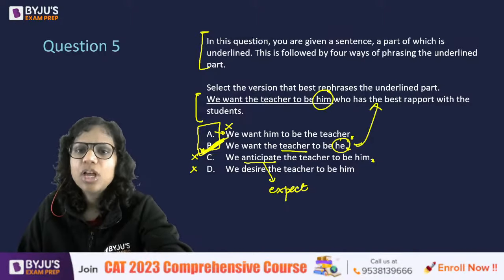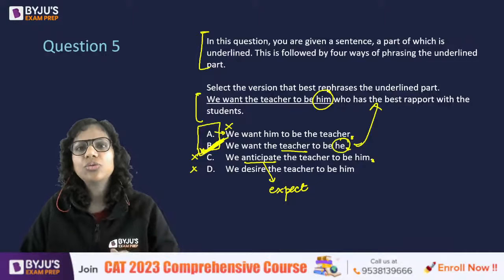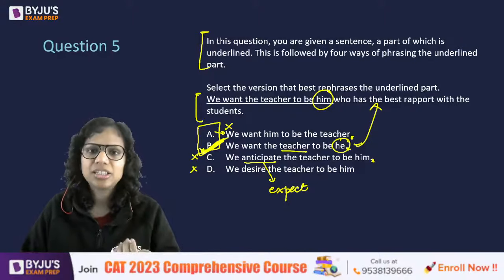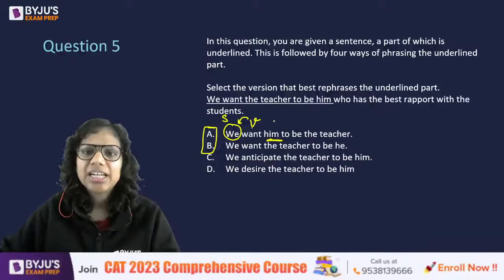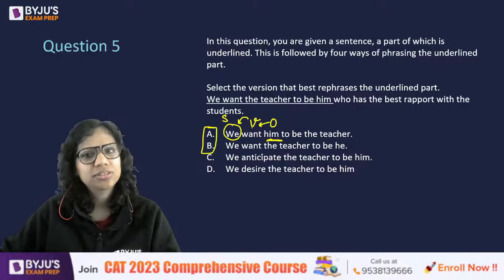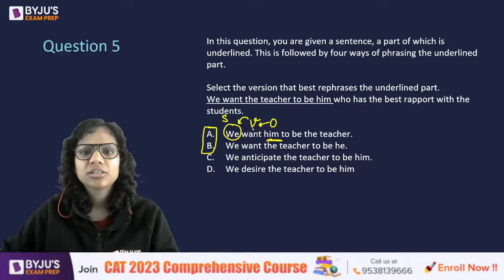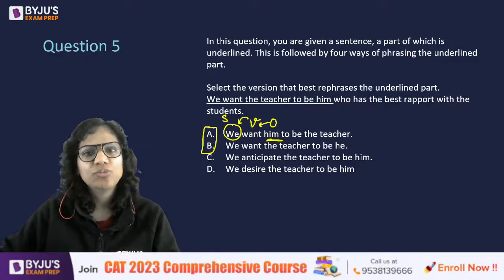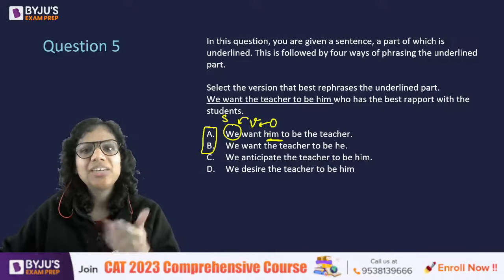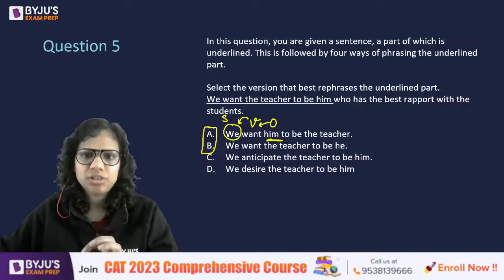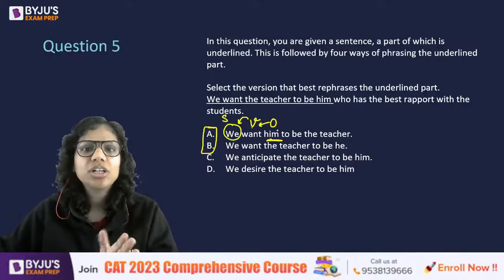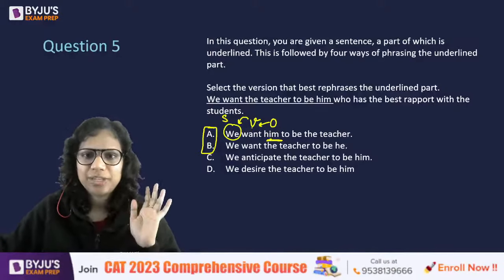Why should we stick to it? Because, Vaidehi, we want to retain the meaning that the speaker intended. For this subject, him is the object of this verb, right? Subject is for a verb, similarly object is for a verb. So "we want he" will be incorrect here. You're absolutely right in saying that. It should be "we want him." Why? Because it is the object of "want", that is why.